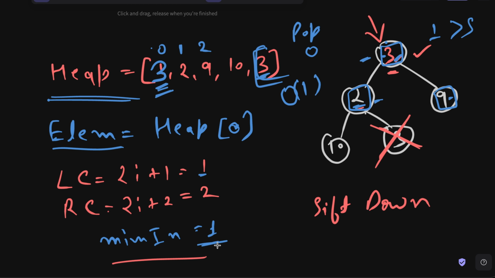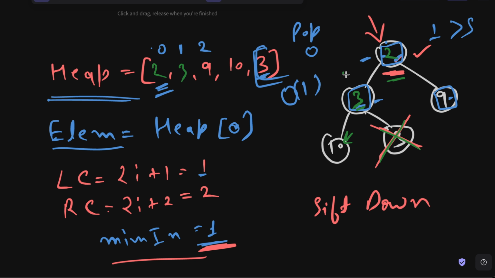So what we will do is take the element at this index and swap it with this particular 3. The index is 1, that means 2. So we will take the 2 and swap it with 3. After swapping, we have 2 here and 3 here. Now we will run the shift down function on this node because we want to make sure that this particular subtree is also a min heap. So that's how we are going to do it. And here I can see that the 3 is greater than 10 and this particular thing does not exist.